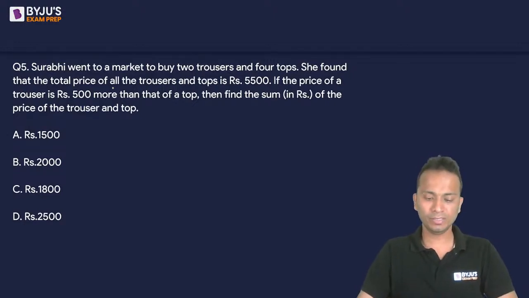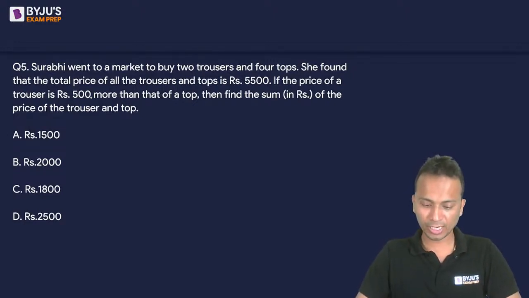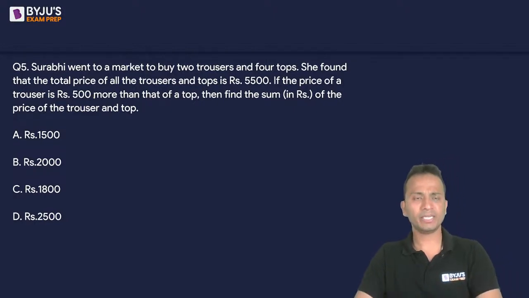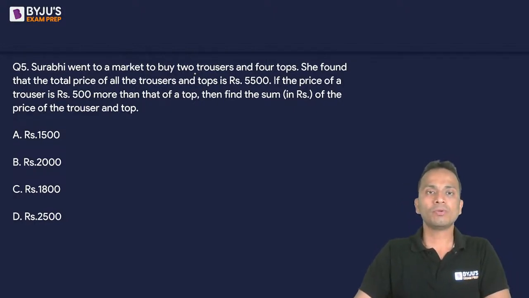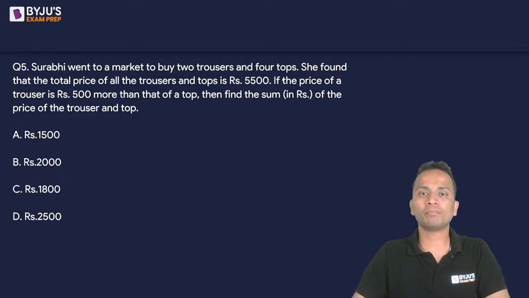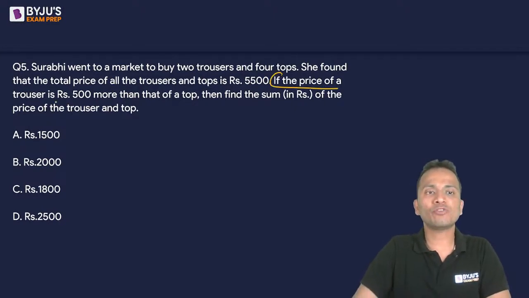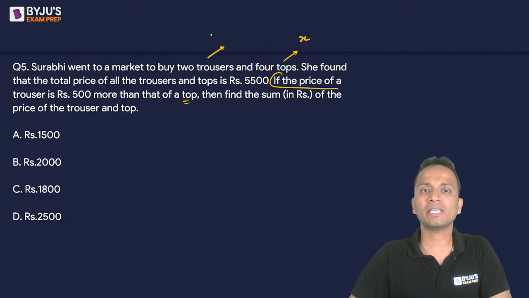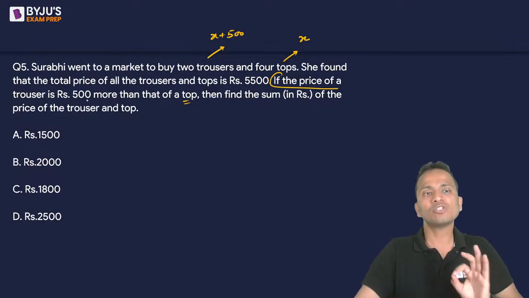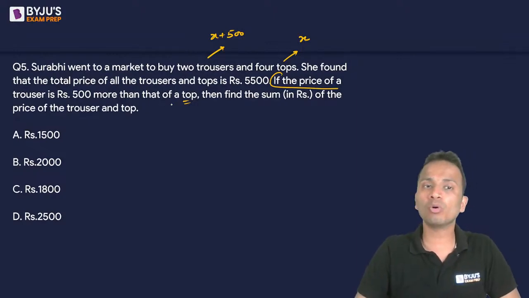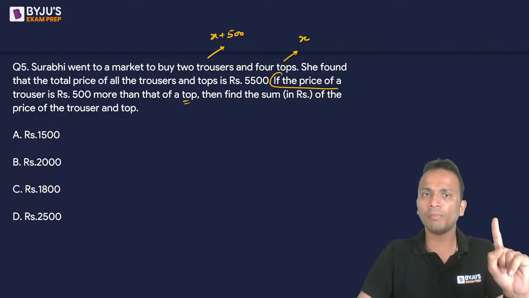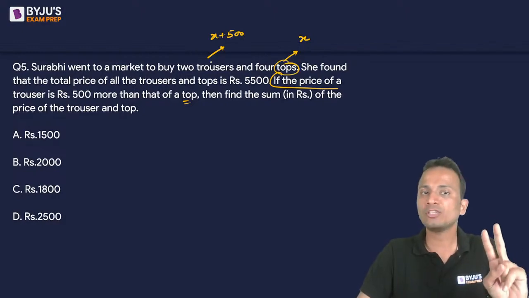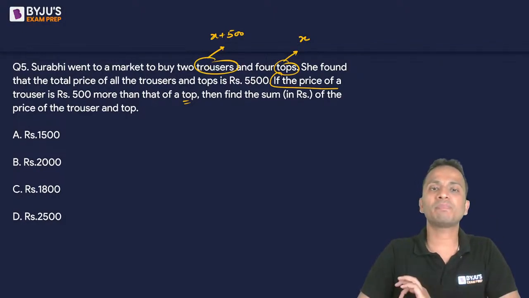Any answer for this one? Okay, I think Ishank has given an answer. All right, B again. Okay. So, trouser and top. So, I'll start from here. If the price of trouser is 500 more than that of top. So, one top का price मैं X assume कर लेता हूँ. So, one trouser का price क्या हो जाएगा? X plus 500. I'll keep only one variable. The price of a trouser is 500 more than that of top. So, price of one top is X. Price of one trouser will be X plus 500.